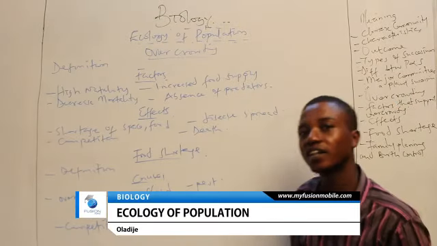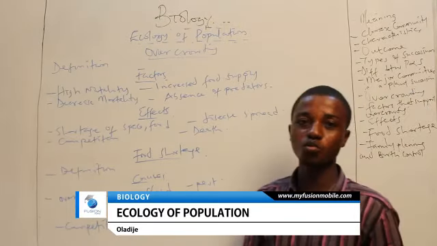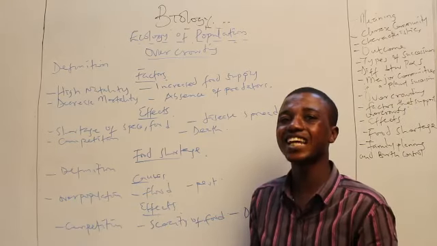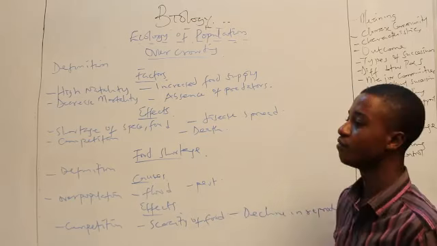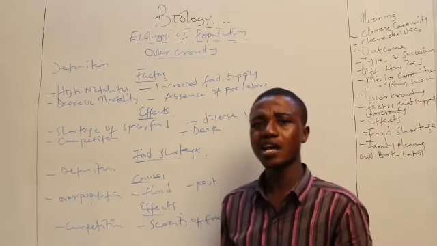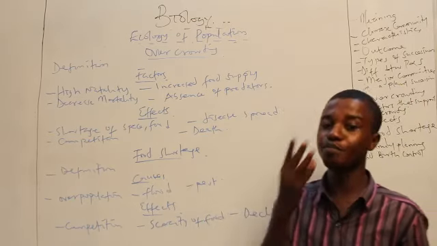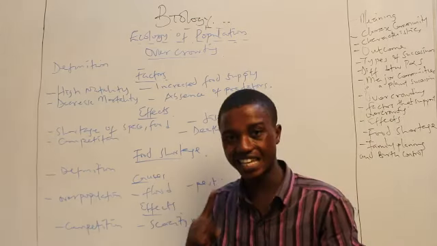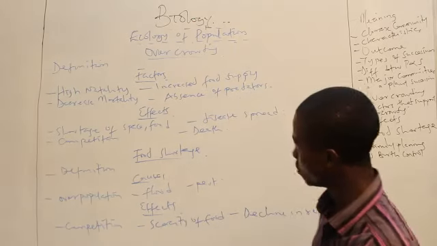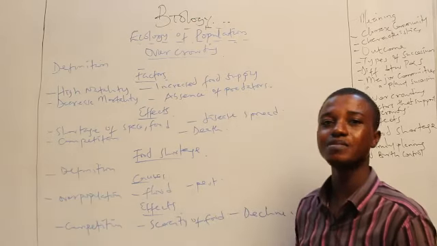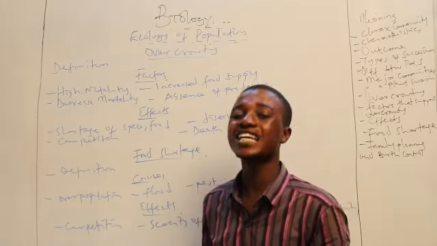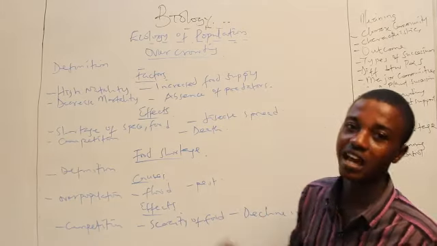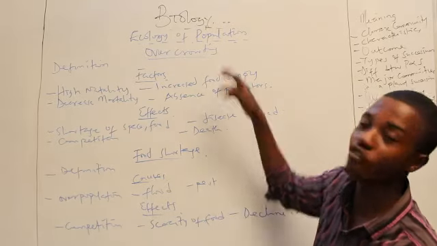Overcrowding. What is overcrowding? Overcrowding is simply a situation whereby the population of organisms is greater than the available resources. Let's say, for example, we've got 5 tubers of yam. I will have like 200 people. How can 200 people survive on 5 tubers of yam for like a month? That is a disaster. So basically, when the population of organisms is far exceeding the available resources, then that phenomenon results in what we call overcrowding.